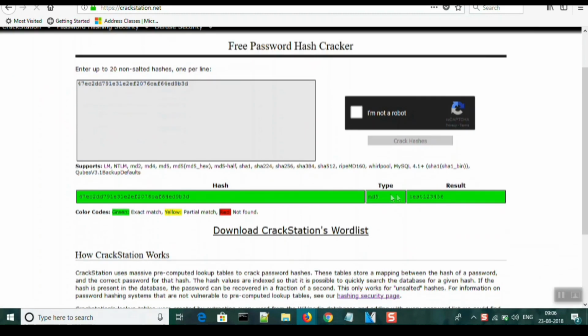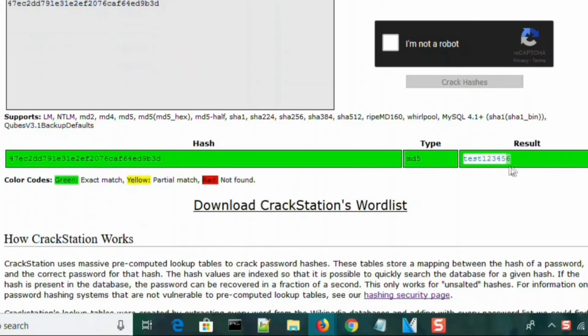Remember that rainbow tables contain the password hashes of only the passwords which are commonly used. As a reference, you can try it yourself at crackstation.net. But what if the password is not a commonly used password? In that case, rainbow tables are of no use. So there comes the dictionary attack and the brute force attack.